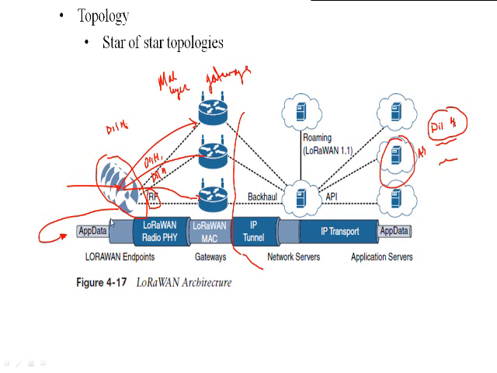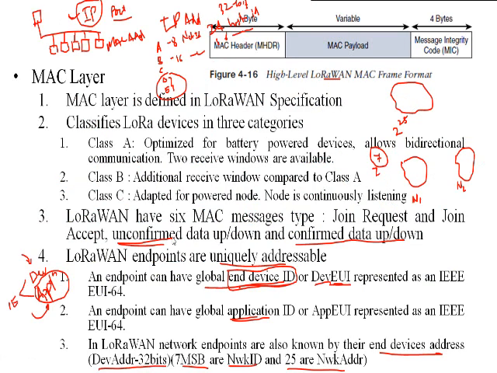Now look here. LoRaWAN endpoints are transmitting the data to the gateway by using the LoRaWAN physical layer. What is there inside the physical layer? The preamble, the start frame delimiter, then the data. And the MAC layer has the MAC header, the MAC payload, as well as the message integrity.